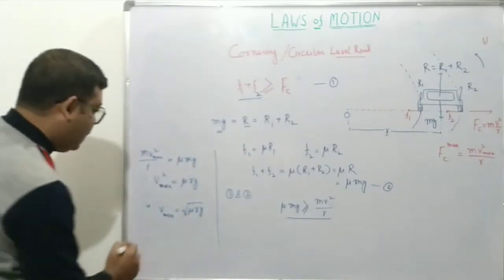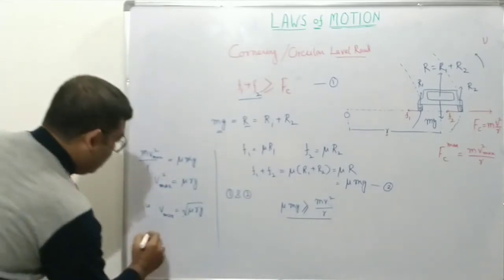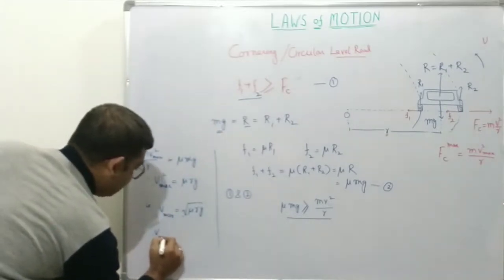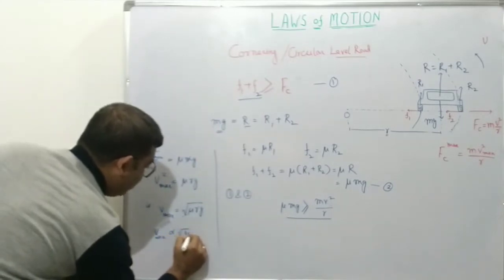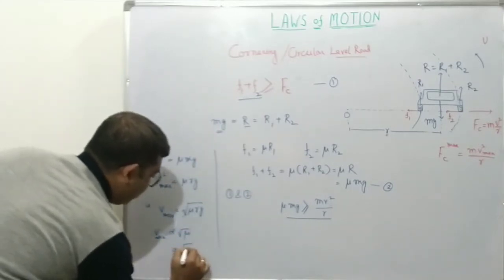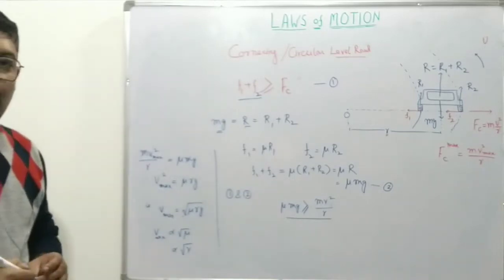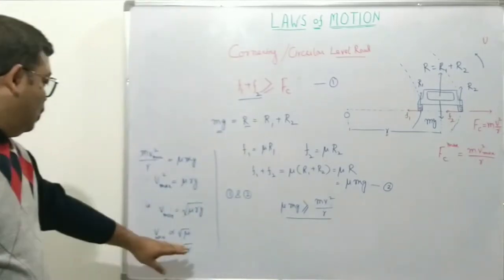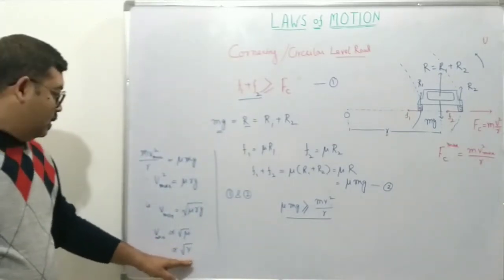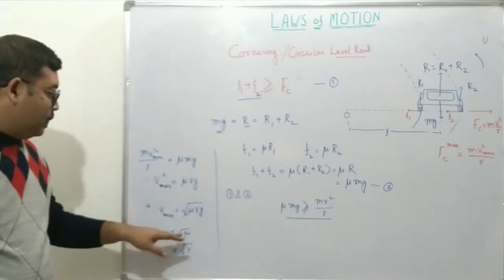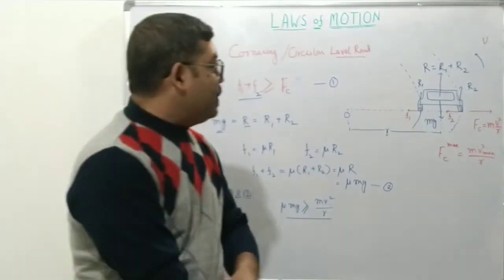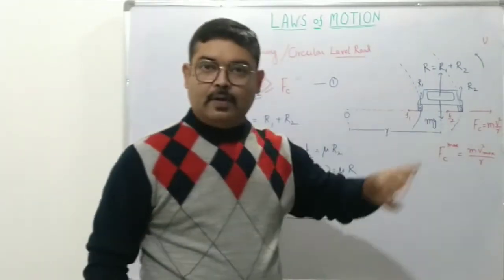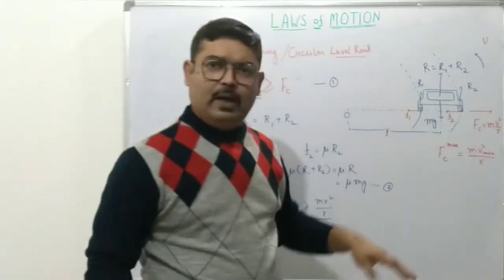That is to say, v max is proportional to square root of mu and also proportional to square root of R. So the sharper the radius, the smaller the v max; the lower the coefficient of friction, the smaller the value.